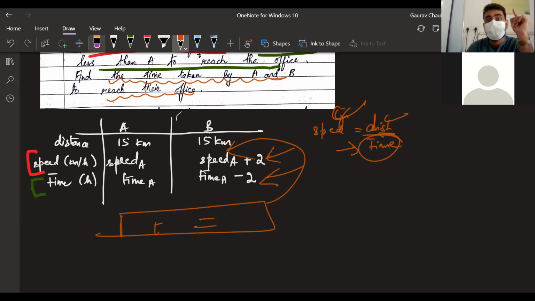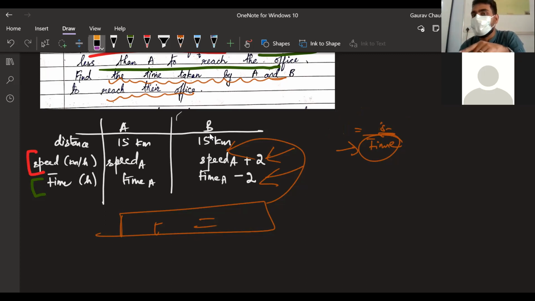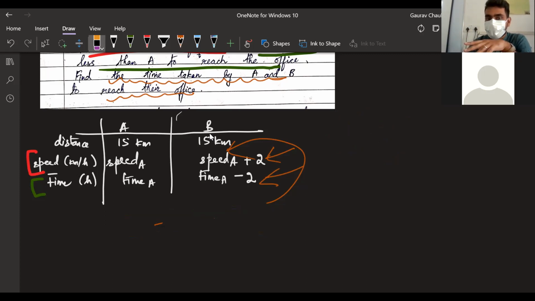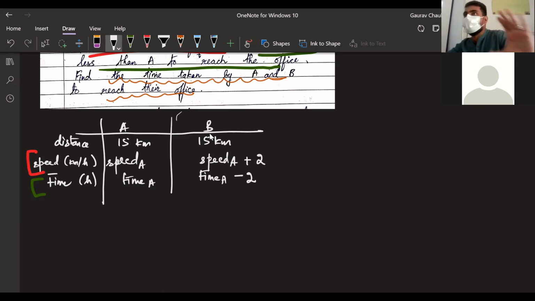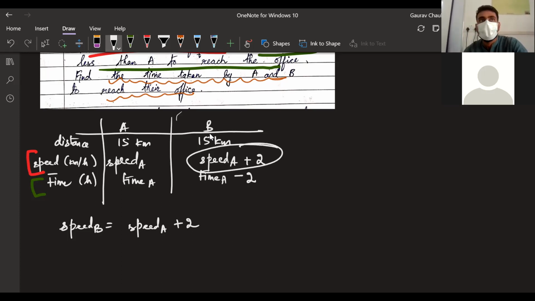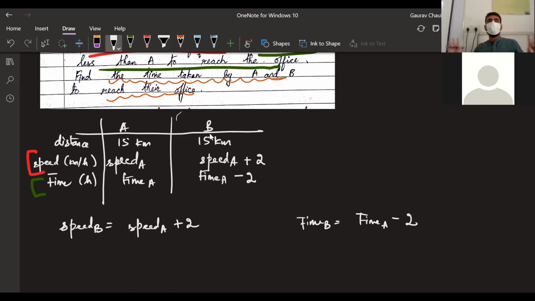So I am choosing that the time variable should come. If the time variable should come, then what should I make the equation in? This is interesting. Let me take any one. I'll do both so that you can decide which variable to use. I can write speed of B is equal to speed of A plus 2. This is one equation. Alternatively, I can also make time of B equal to time of A minus 2. Two possibilities I have.